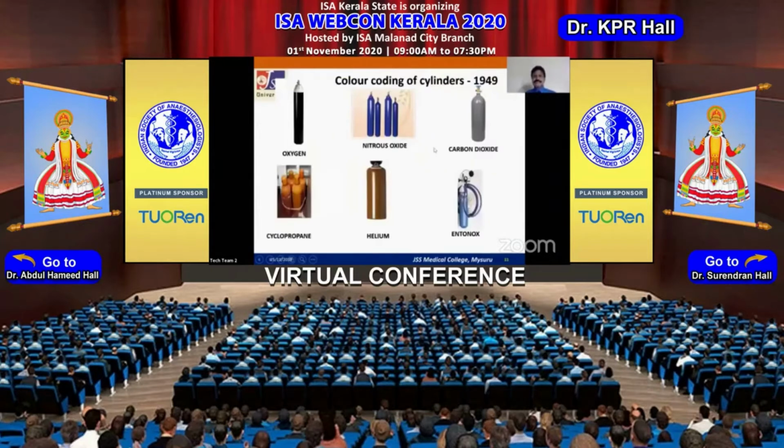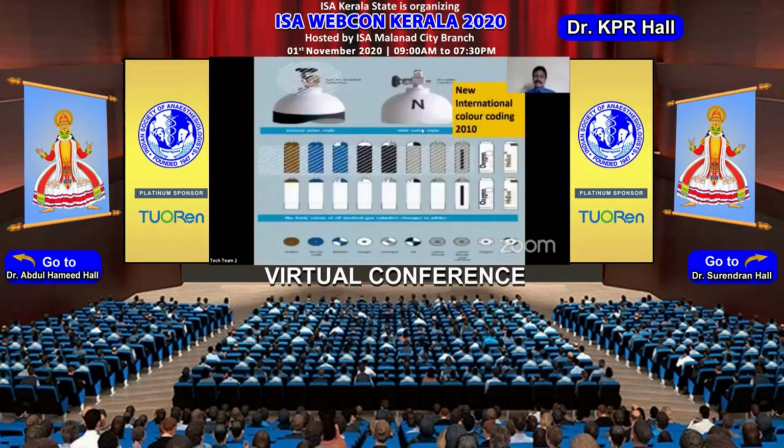Another safety feature was color coding, which was introduced in 1949. You all know that both the body of the cylinders and the shoulders were color coded. In 2010, a new international color coding was introduced. Of course, in India, we have not yet started using this new international color coding. In this image, above is the old one and below is the new one.